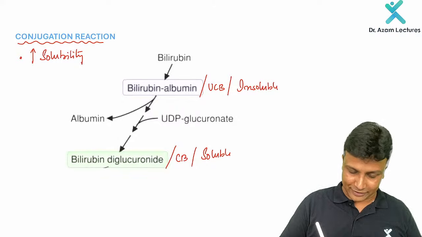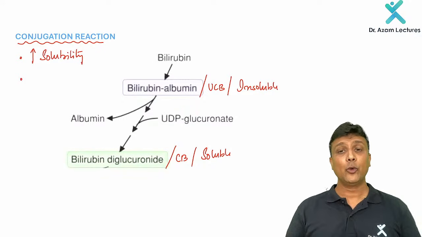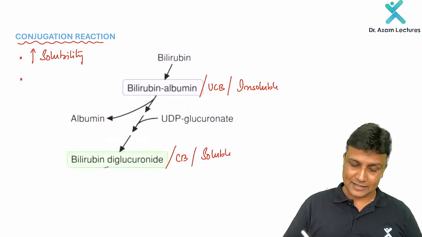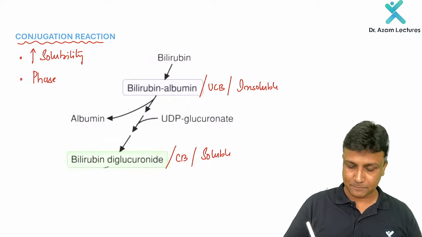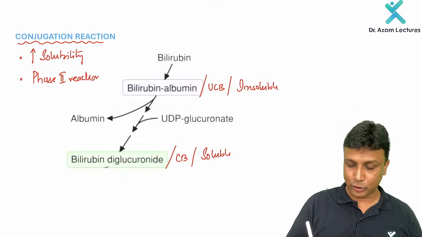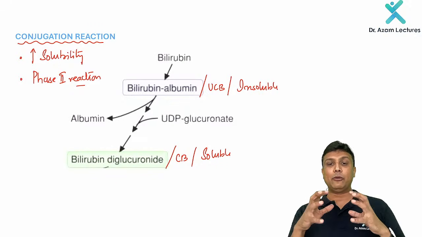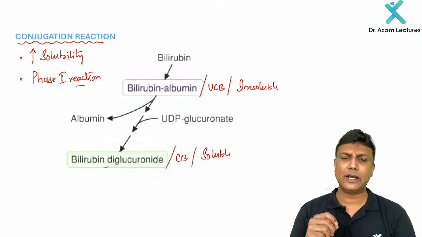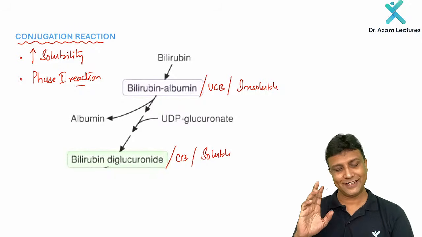Number 2, my dear friend. Recently it was asked in your exam. Conjugation belongs to which type of detoxification reaction? Phase 1 or phase 2 reaction? So please remember, conjugation reaction belongs to phase 2 reactions of detoxification, which we also call metabolism of xenobiotics. In metabolism of xenobiotics, there will be phase 1 and phase 2 reactions. Phase 1 includes oxidation, reduction, hydrolysis, whereas conjugation is a phase 2 reaction.